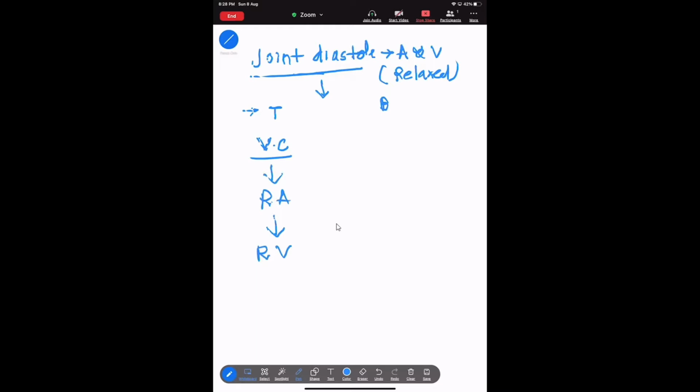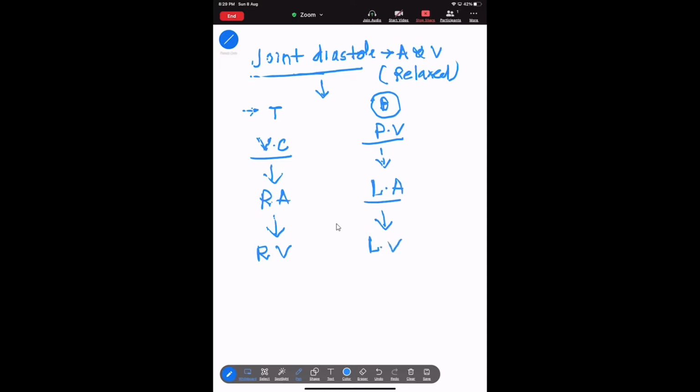But in the case of the bicuspid valve, the blood will flow from the pulmonary vein towards the what? Left atria. Then from the left atria to the what? Left ventricle. This is the blood flow.